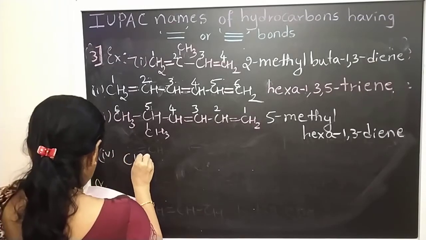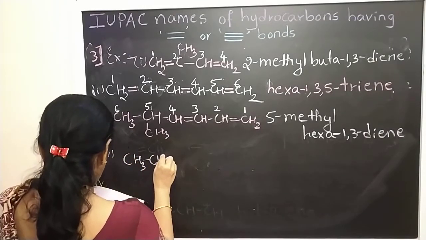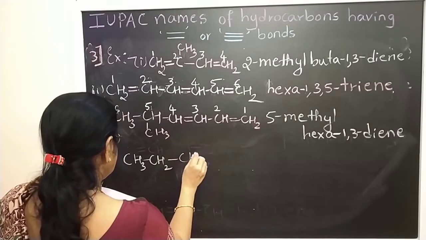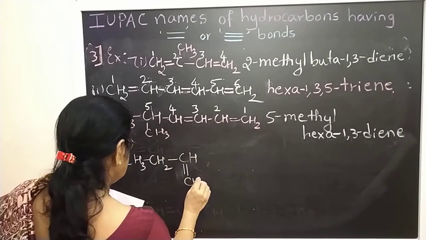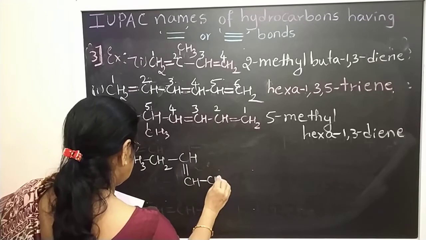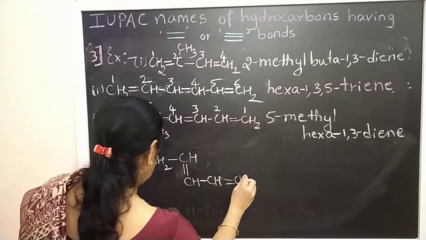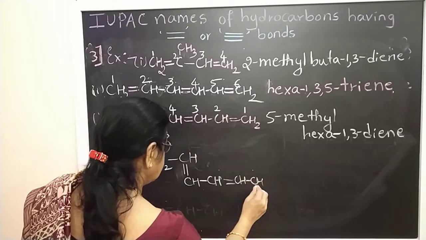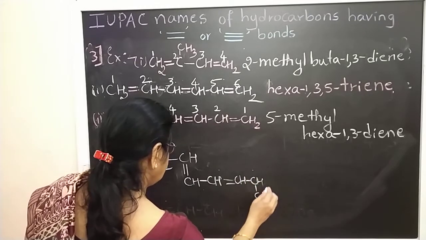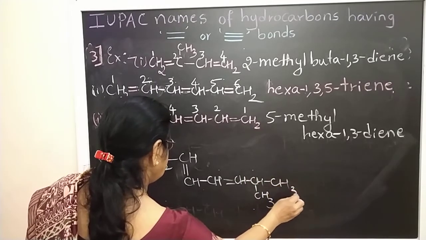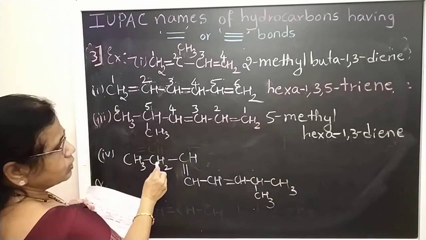So CH3, CH2, CH double bond, CH double bond, then CH, CH3, then here CH3. A little longer it is. So 1, 2, 3.